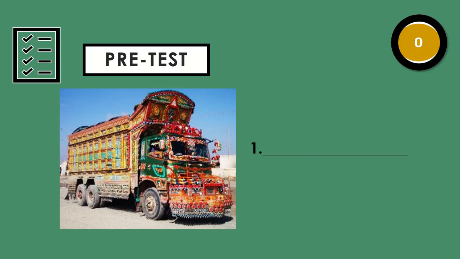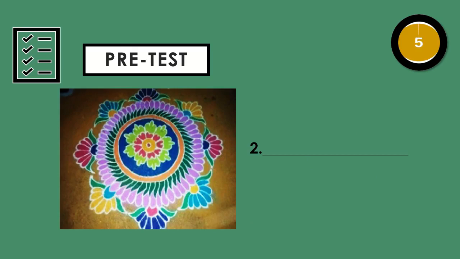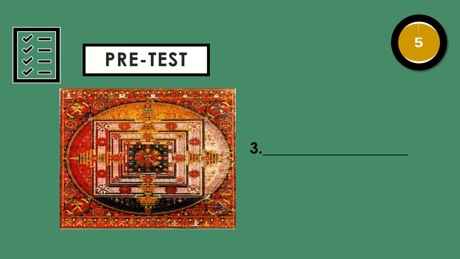Time is up. Let's have number 2. You have 5 seconds. Time is up. Ready for the next item? Let's have number 3. You have 5 seconds. Time is up.